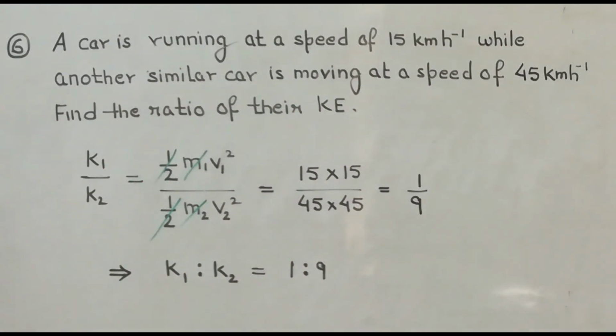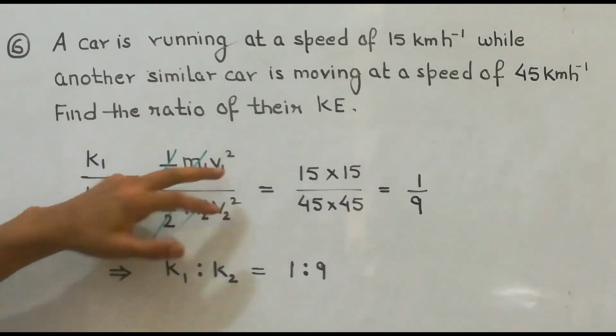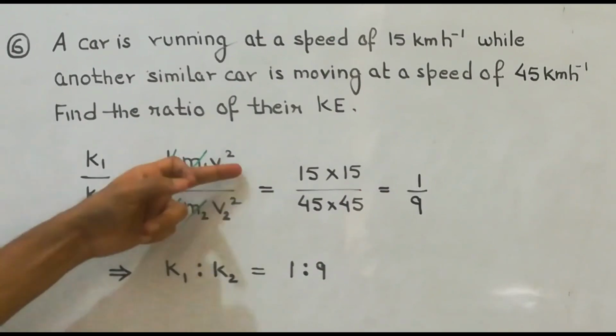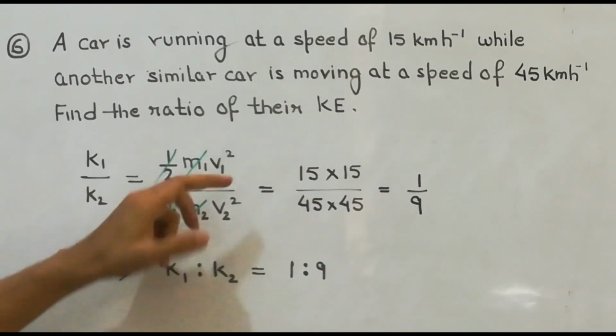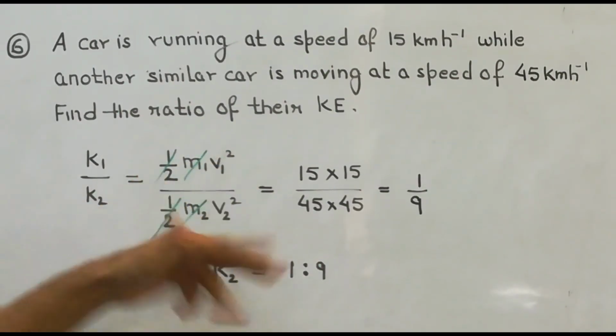If suppose their speed were given in centimeter per second, then also we would not have converted it into meter per second, because when we are doing the comparison, the unit of these two will cancel out each other. So if they are in the same unit, whatever unit they have given, we just cancel it out.